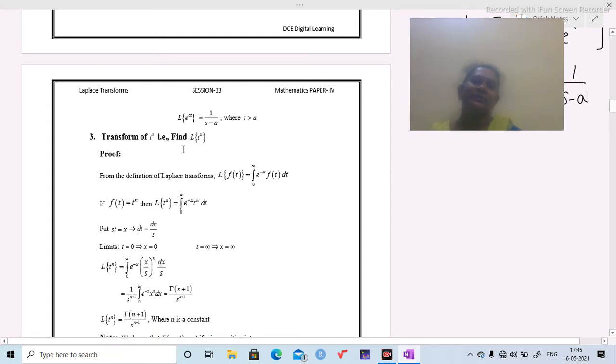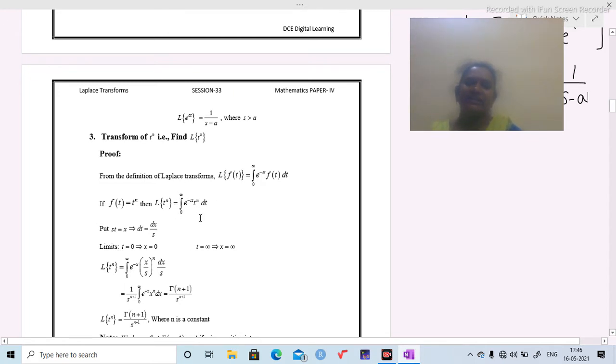That means we are going to find out the Laplace transform of t power n. By using the definition of Laplace transform, L of f of t equals integration 0 to infinity e power minus st f of t dt. Now replace f of t with t power n. Then we are going to get the Laplace transform of t power n equals integration 0 to infinity e power minus st into t power n dt.